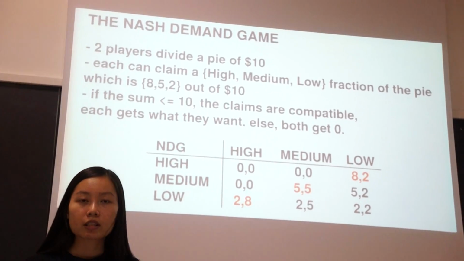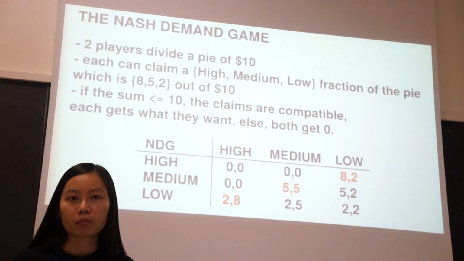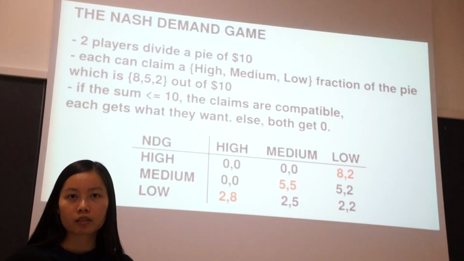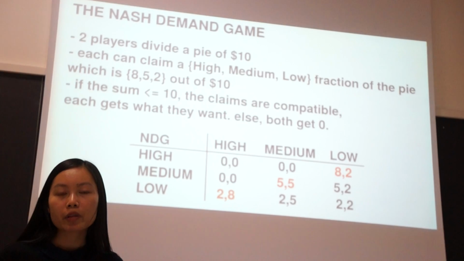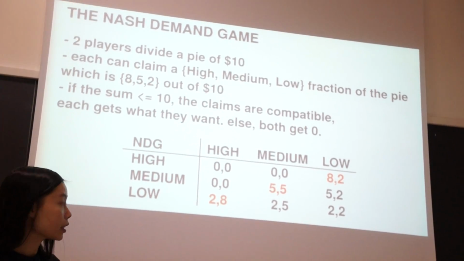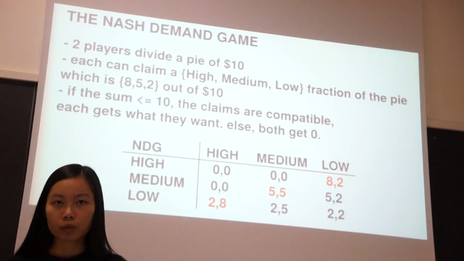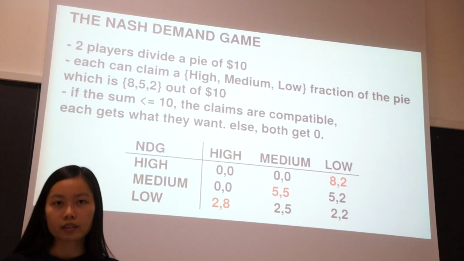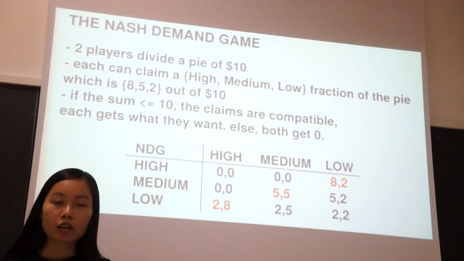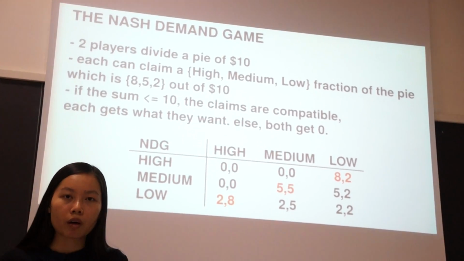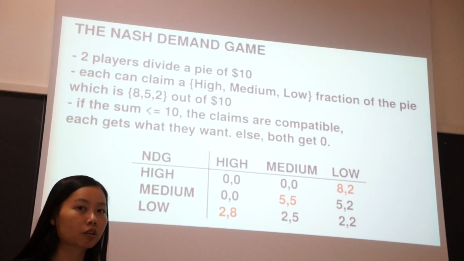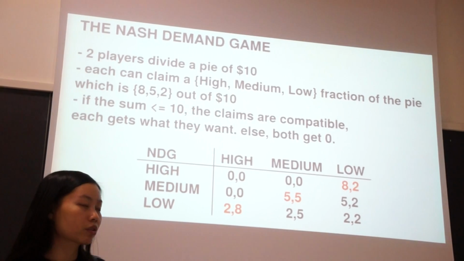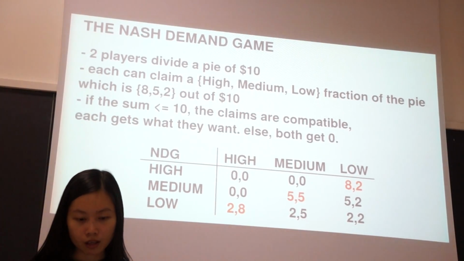We used a very simple version of the bargaining game, which is the Nash demand game, in which two players divide a pie of $10. Each can claim a high, medium or low fraction of the pie, which is $8, $5 and $2 out of 10. If the claims are compatible, they get what they want; otherwise they get zero. This game has 3 pure Nash equilibria and also 1 mixed Nash equilibrium.